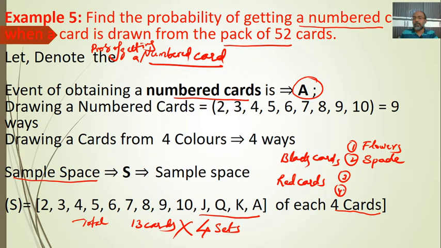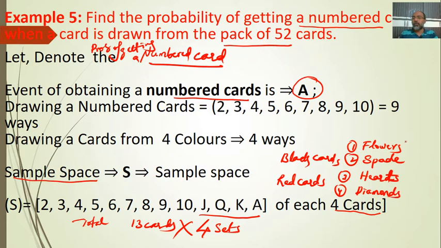I'll write so that it's sequential. So it is heart, heart-shaped cards, and this is what we call hearts, and diamond cards.